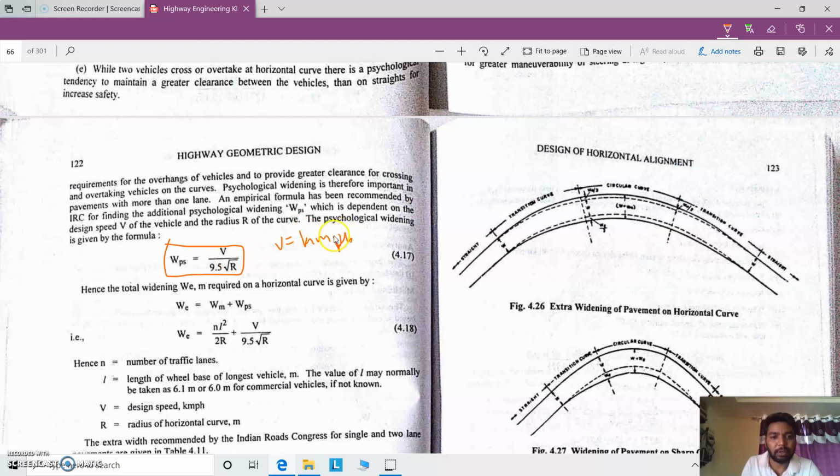Here we have to consider velocity in kilometer per hour, and R is the mean radius. The total extra widening is mechanical widening plus psychological widening.